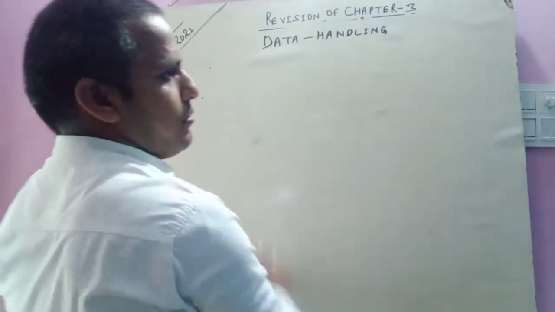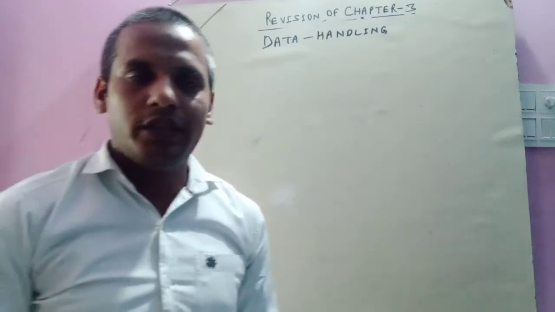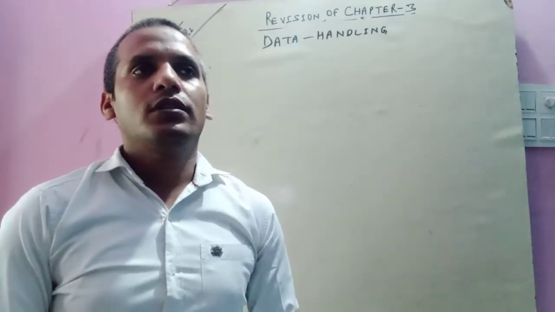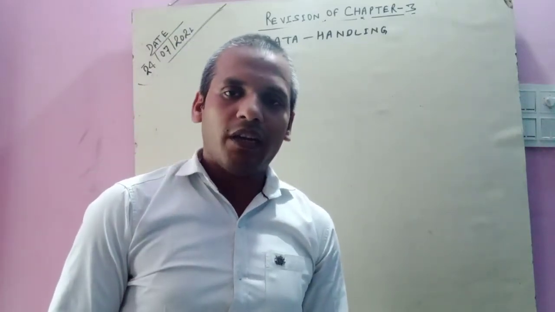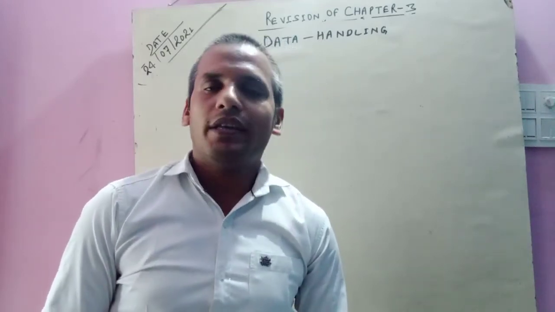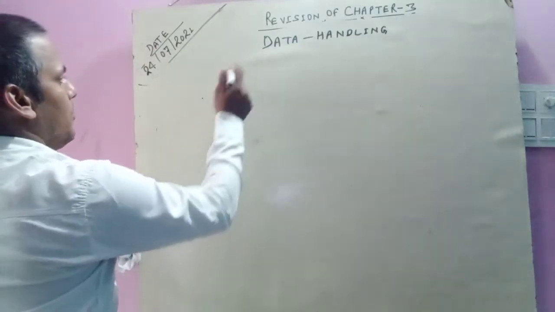Next topic is the bar graph. You can use the bar graph in the examination either on a bar graph page or on your own test copy. So you should solve the bar graph on the behalf of the given question. Okay, let us start probability. The next topic is chance and probability.